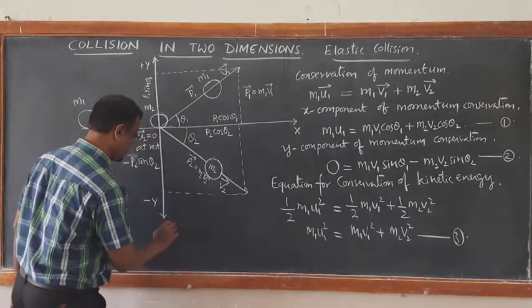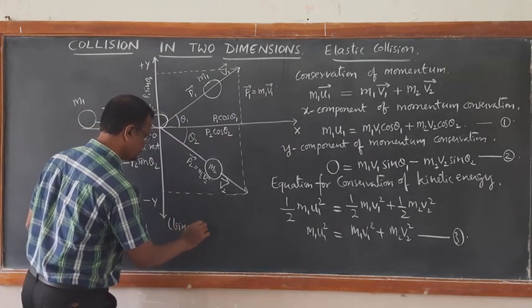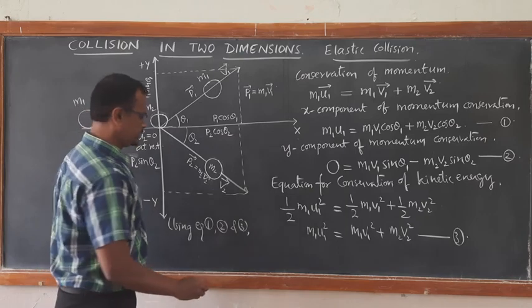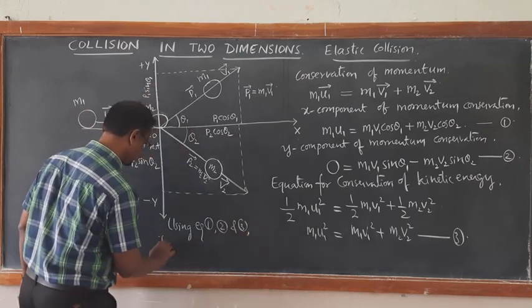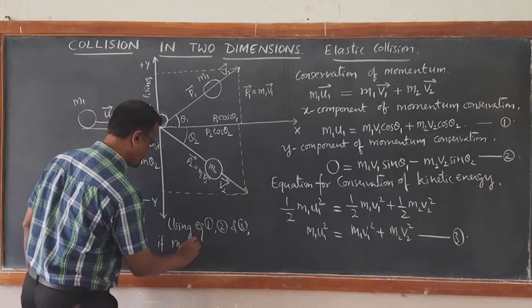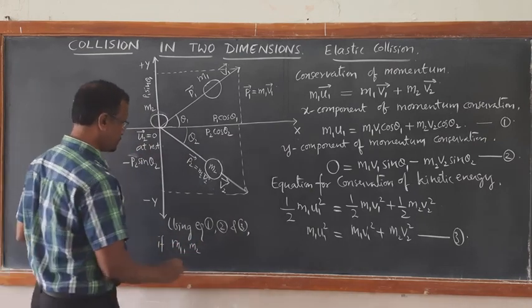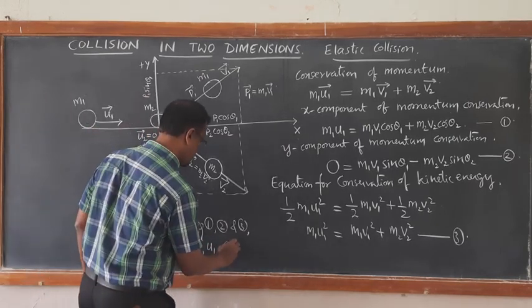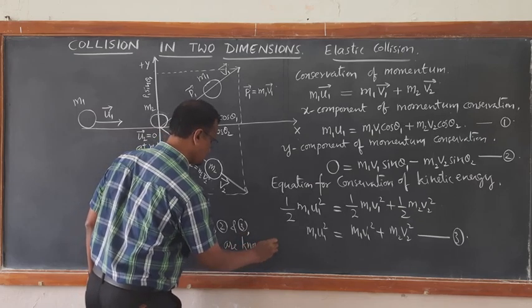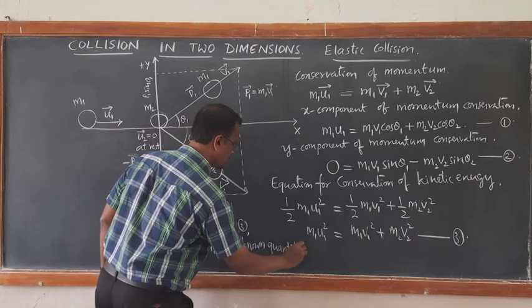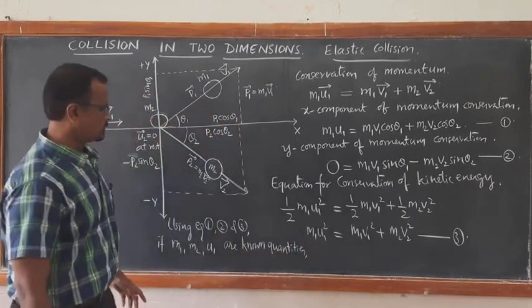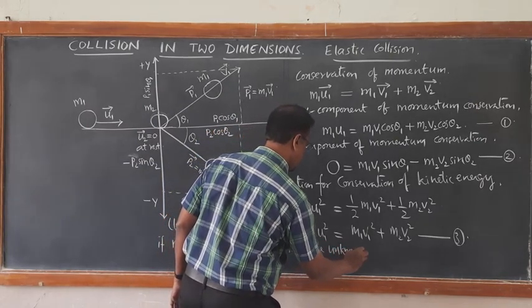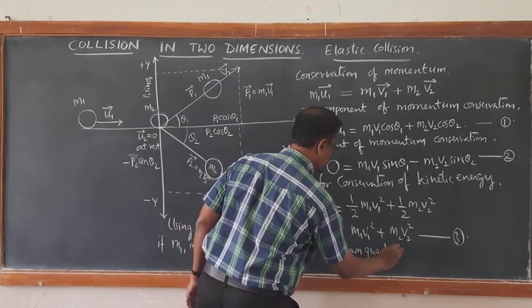If m1, m2 and u1 are known quantities, what are the remaining unknown quantities?